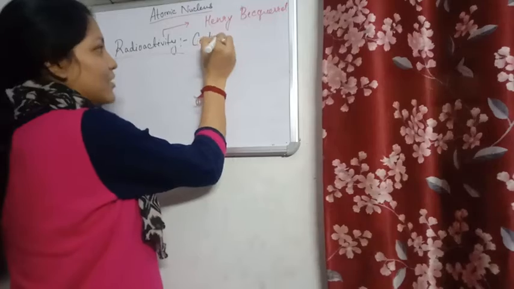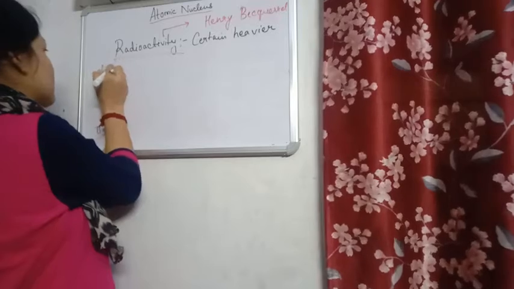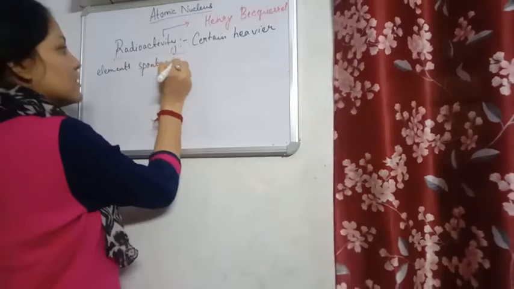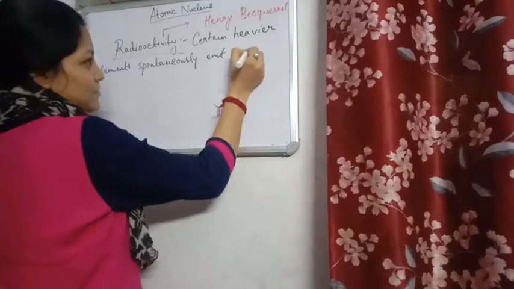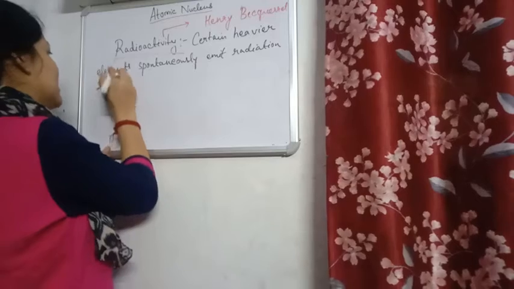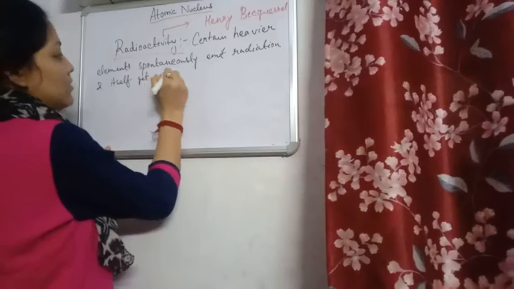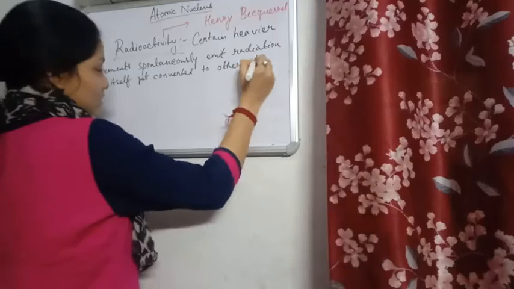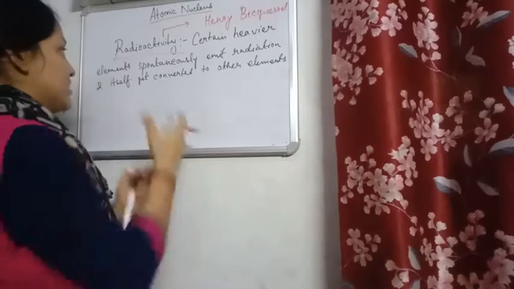Certain heavier elements spontaneously emit radiations and themselves get converted to other elements. Now, in this particular definition, the word spontaneously is very important.